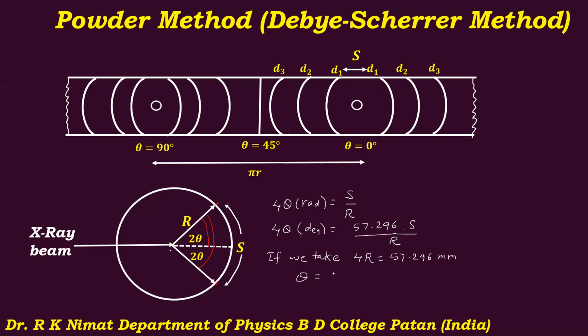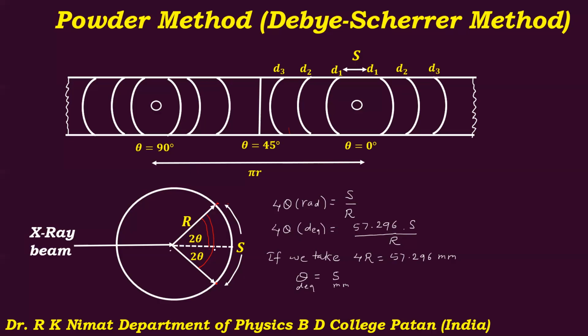So this theta will be in degrees and this s will be measured in millimeter. What does this indicate? It indicates that the distance between these corresponding arcs, the distance of a particular pair of arcs in millimeter, is nothing but the angle theta. So if you measure this distance in millimeter, you will get the angle theta corresponding to this reflection.